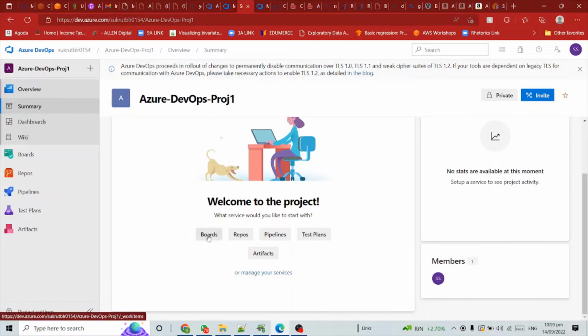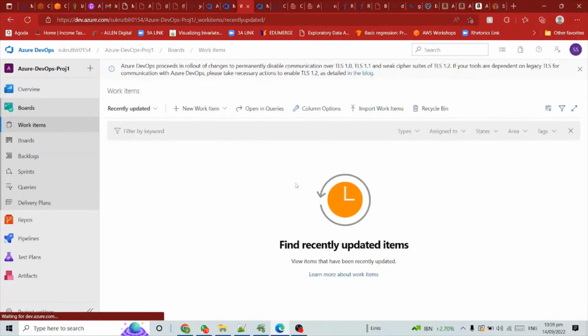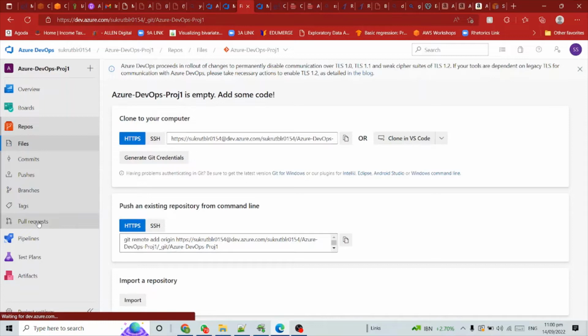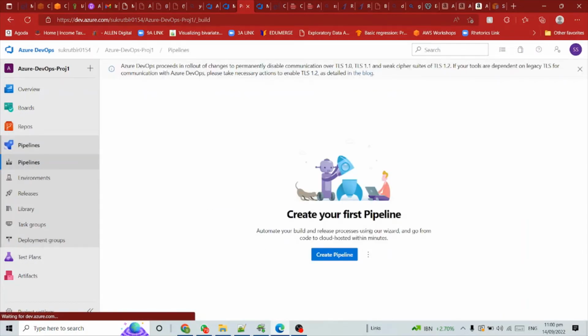Welcome. You can see the Boards. Nothing is there right now, we will configure those in the Boards. And then we have Repos, which are basically the Git repos and the other repos that we have right now. Then we try to see if we have any pipeline. Oh, we don't have any pipeline. That's okay, we will create a new pipeline.